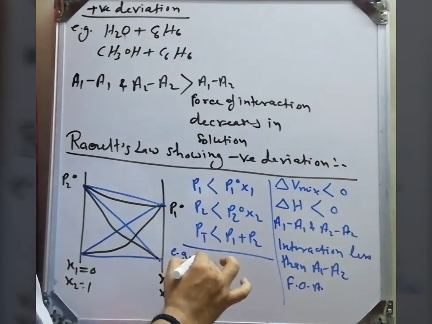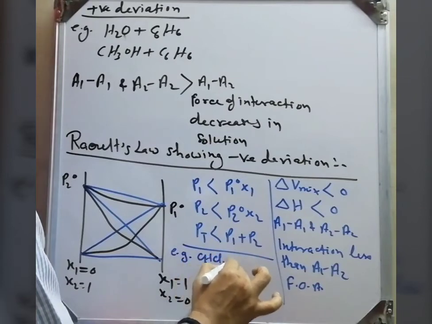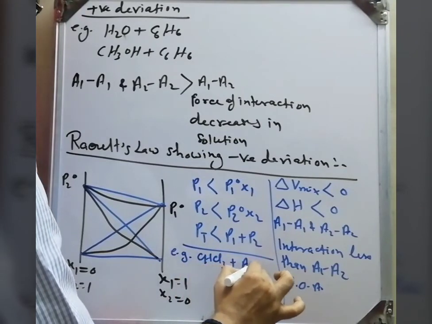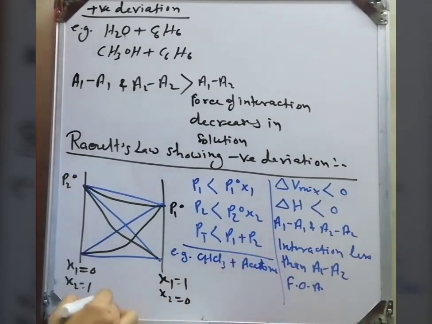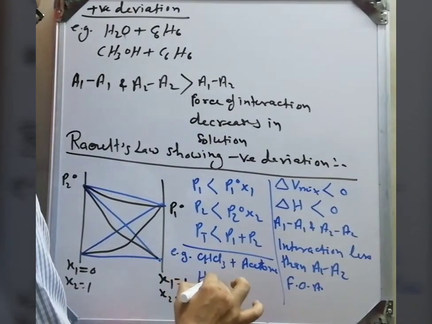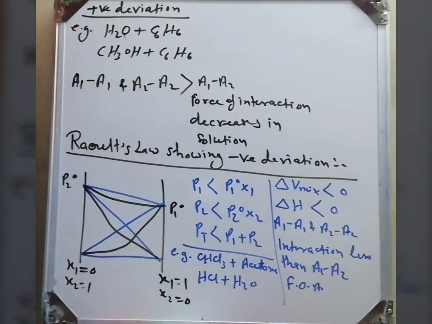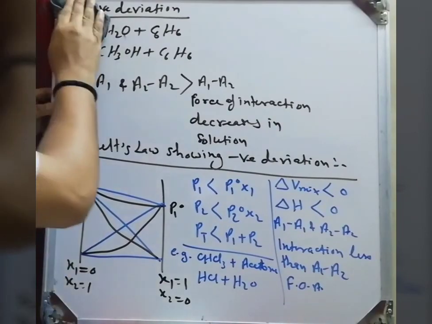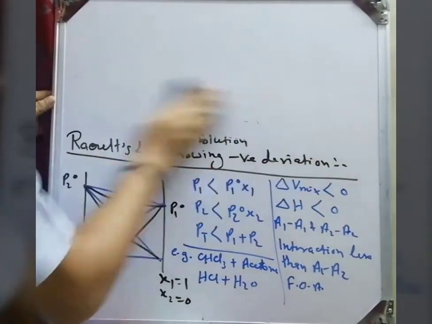Examples, I will explain with example. Like that, the example of what? Chloroform and acetone. This is a very good example. Chloroform and acetone, individually they have what? Less interaction force, but when we mix it, then it forms what? Hydrogen bonding. Chloroform makes the hydrogen bond with acetone, and interaction force increases. Because of that, less molecule will evaporate and vapor pressure decreases. All concentrated acid and water mixture, strong acid and water mixture, always show the negative deviation. So you can write this H2SO4 and water, HNO3 and water, etc.